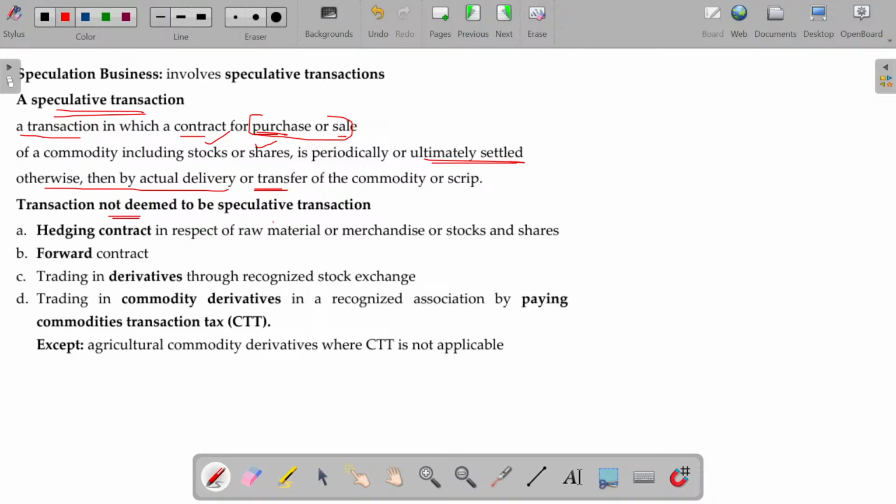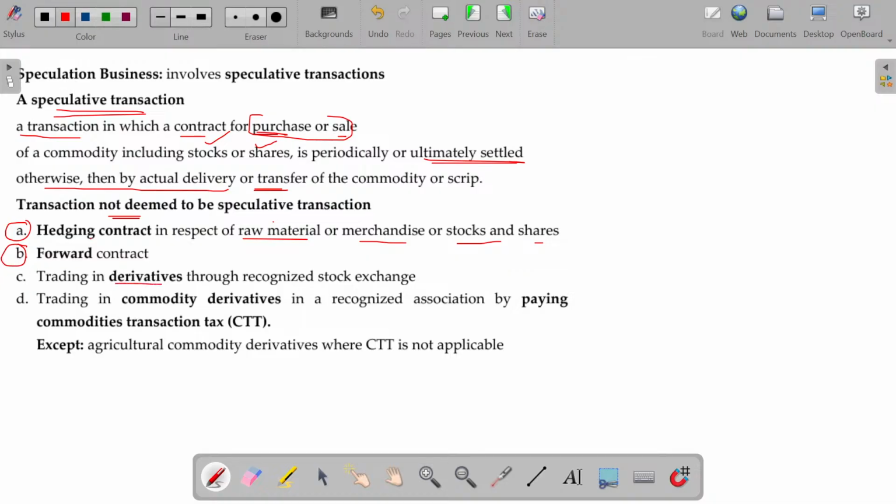Transactions not deemed to be speculative transactions. Number one, hedging. What is called hedging? In respect of raw material, merchandise, or stocks and shares, you can do the hedging. Hedging is nothing but I am in need of those goods. To safeguard from the non-availability of goods, I book ahead for my requirement, then it's called hedging. And a forward contract, definitely I need. So I entered an agreement with some third party to purchase later on. Between two parties is called forward. Between two parties mediated through a broker and stock exchange, regularized, then it's called future.